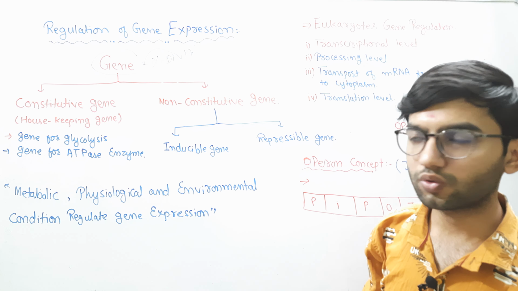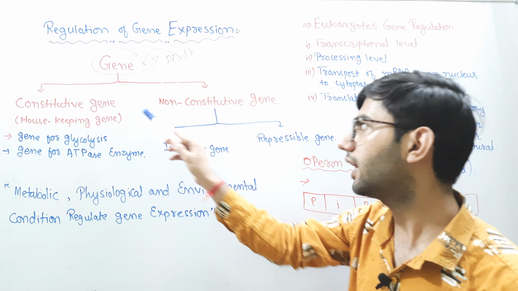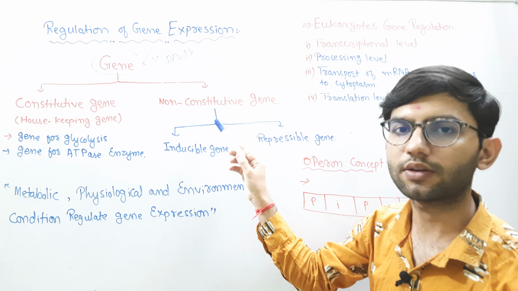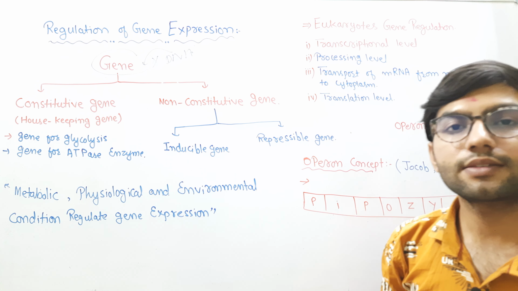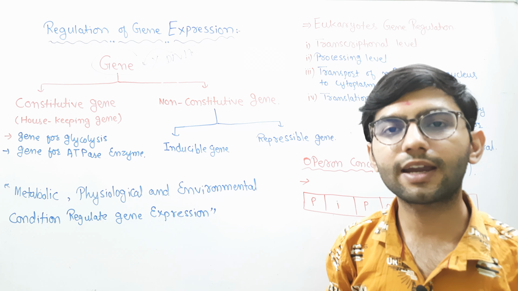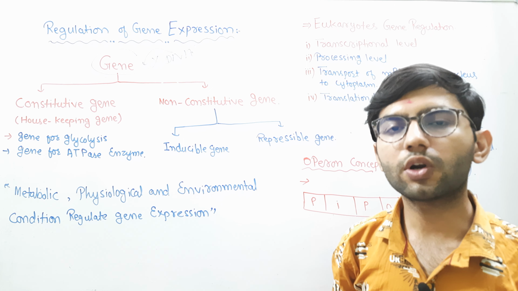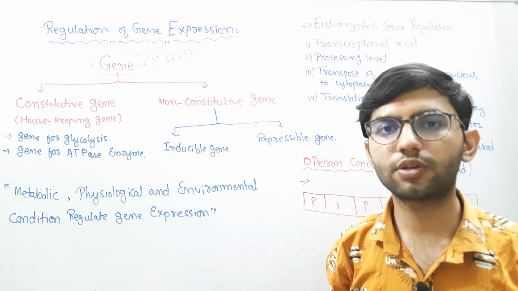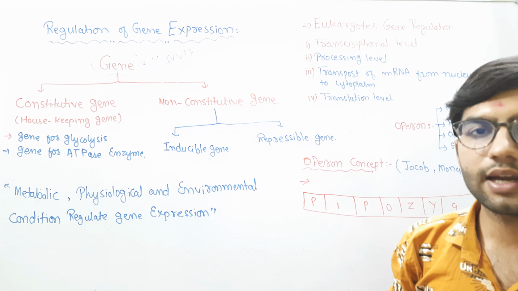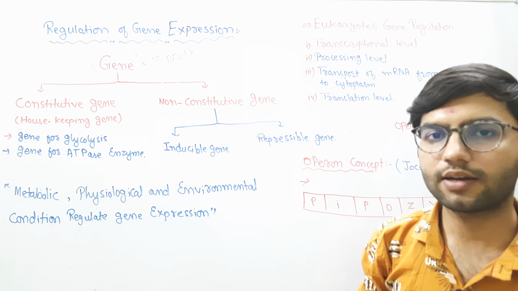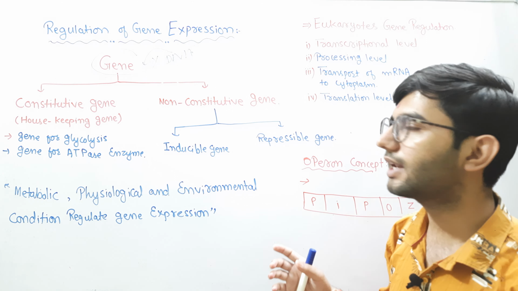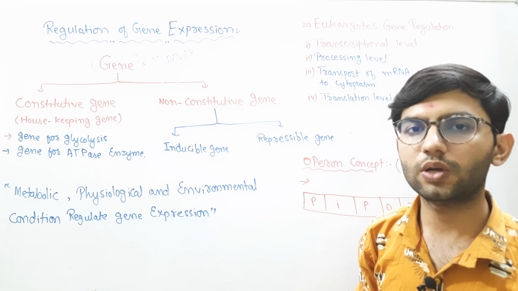Further, the genes are of two types. One is constitutive genes and the other is non-constitutive genes. The constitutive genes are known as housekeeping genes. These are expressed continuously inside the cells, because their final product is required all the time inside the organism's body. Hence, they are active all the time inside an organism. All these regulations occur at the cellular level.